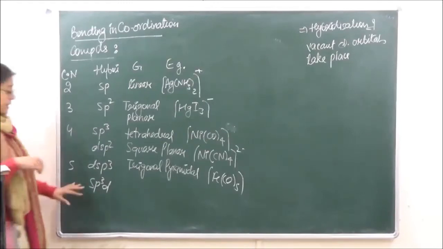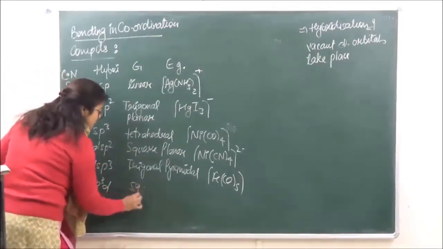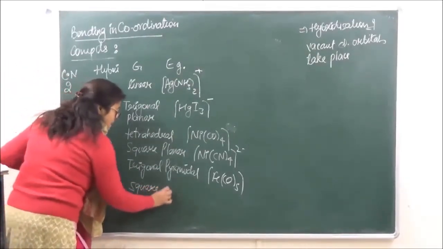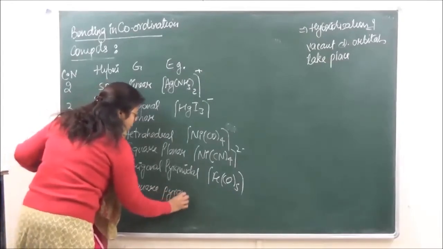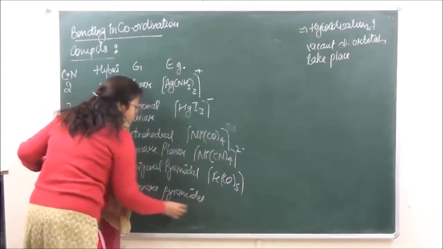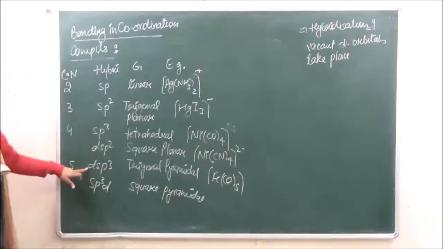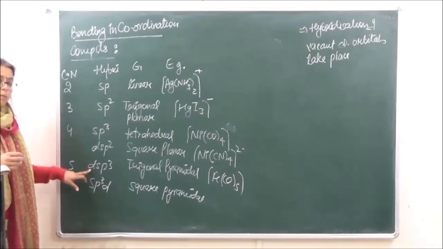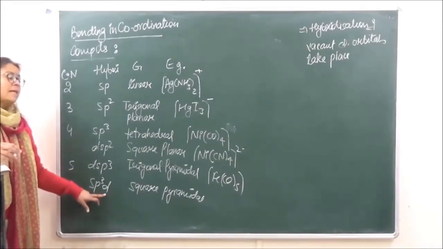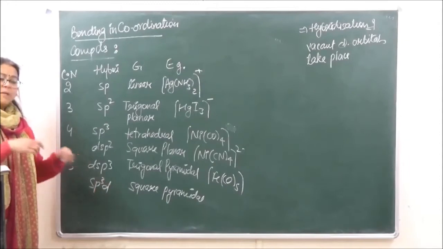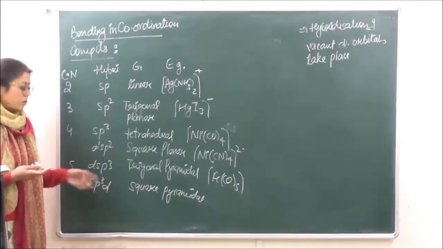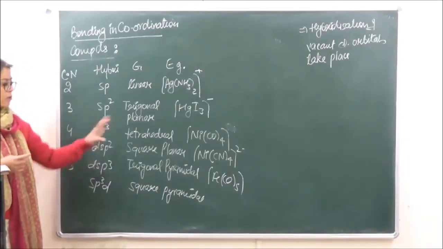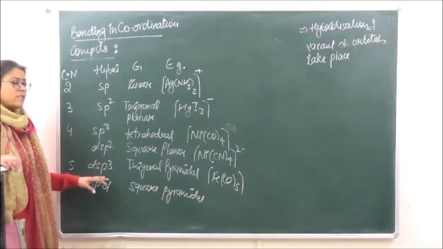So in sp3d the geometry becomes square pyramidal. What is the difference between both of these? dsp3 means that the n-1 d is going to participate. Okay, that is the inner d orbital. sp3d means the nd orbital is going to participate, which is the outer orbital. Okay, so this we will do in detail when we do the examples of valence bond theory.